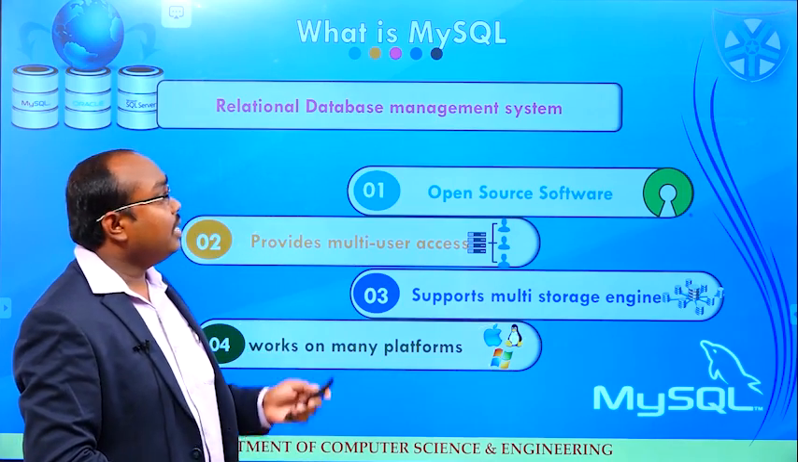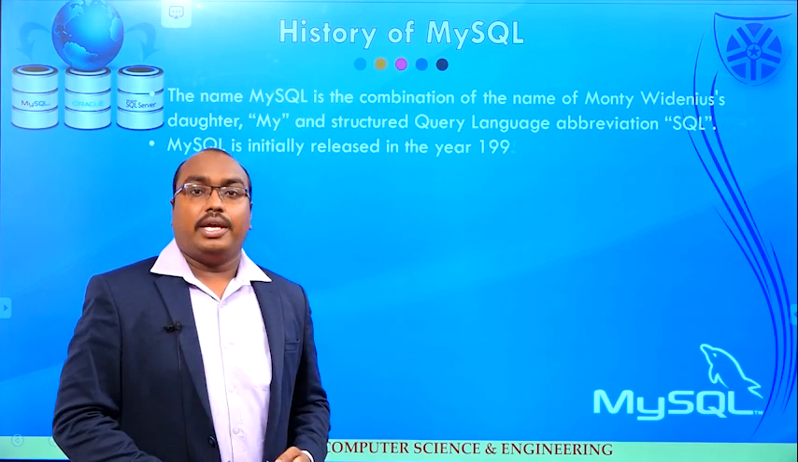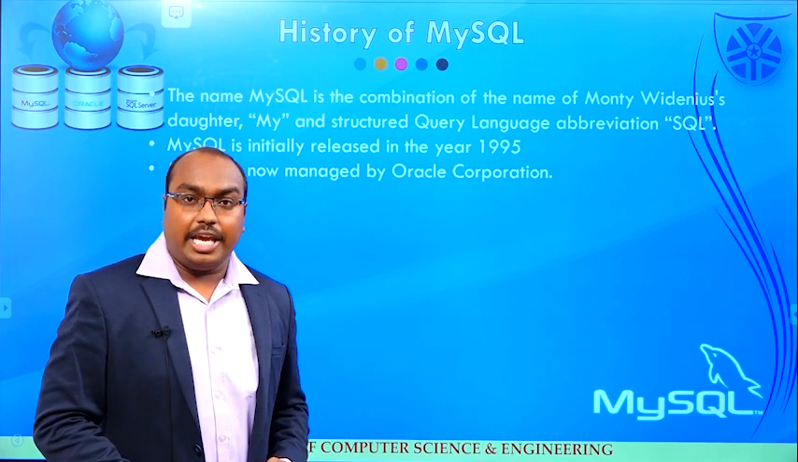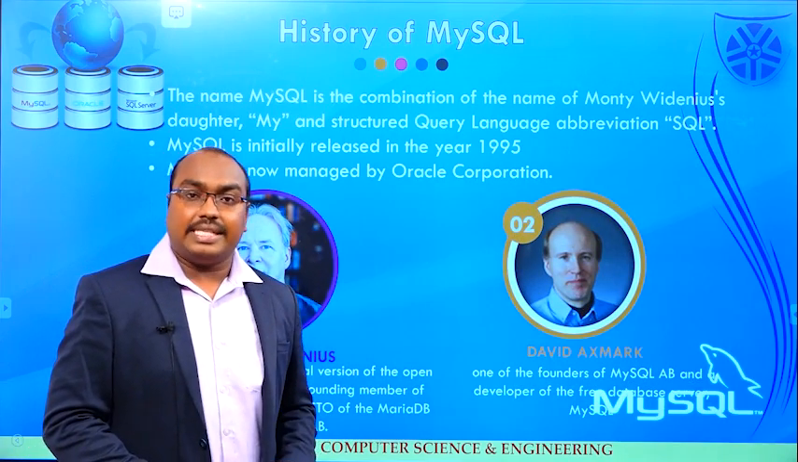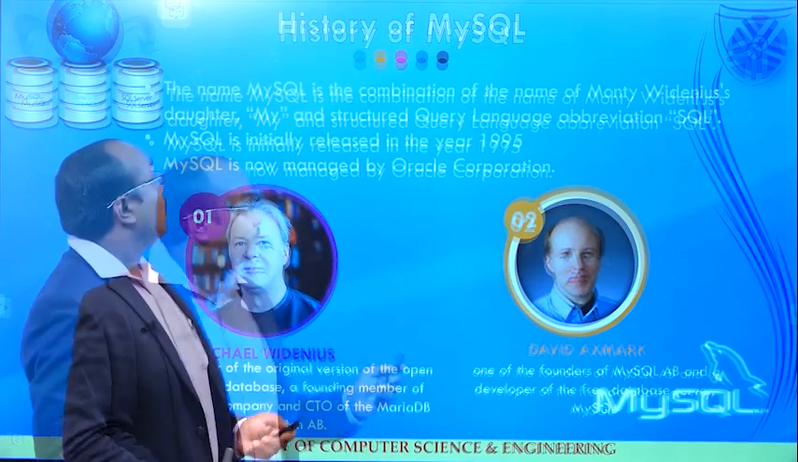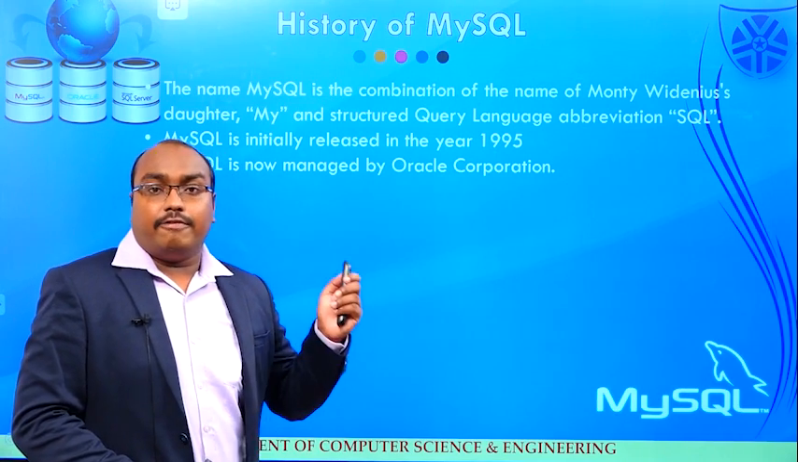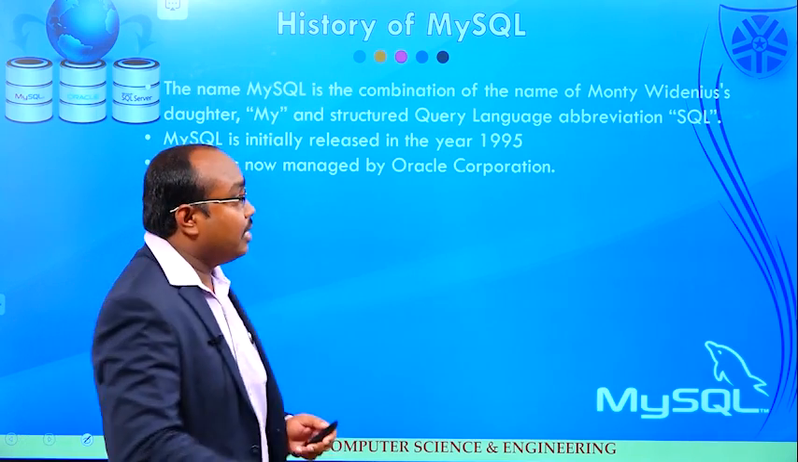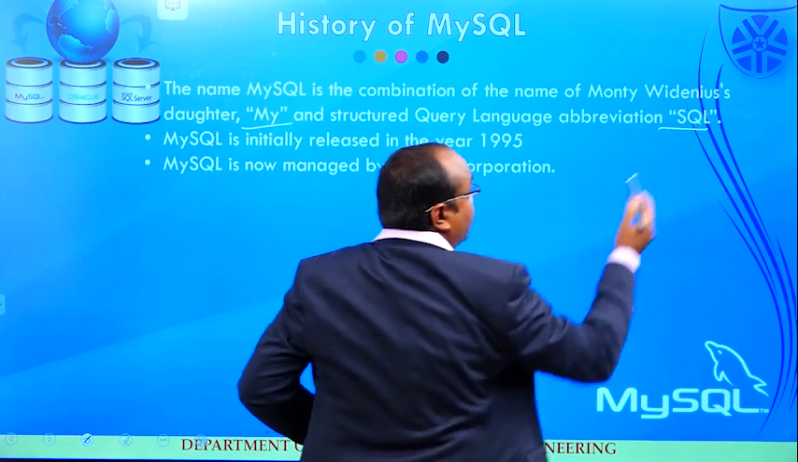Okay. And the next one, what is the history of MySQL? MySQL was developed by a Swedish software company, MySQL AB. MySQL was developed using the languages C and C++. The name MySQL is a combination of Monty Widenius's daughter's name, My, and the Structured Query Language, SQL. So My and SQL, MySQL.